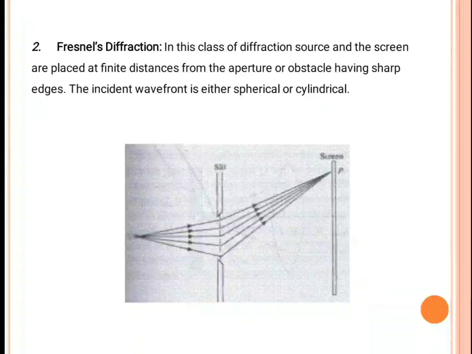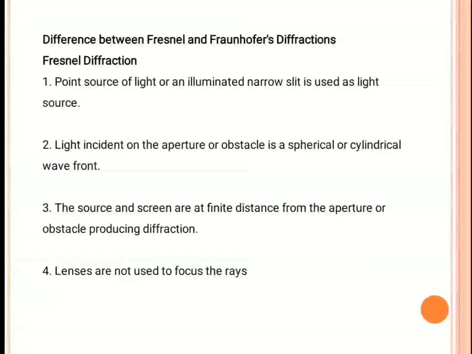Because here the source is near the slit, the wavefronts are spherically incident on the slit. So here also a diffraction pattern is formed. That means the light rays are bending around the geometrical figure. But there is some difference between Fresnel and Fraunhofer diffraction. What are the differences between them? That will be discussed in the next slide.